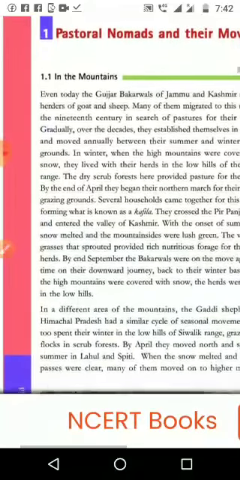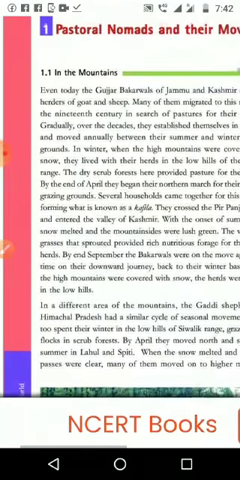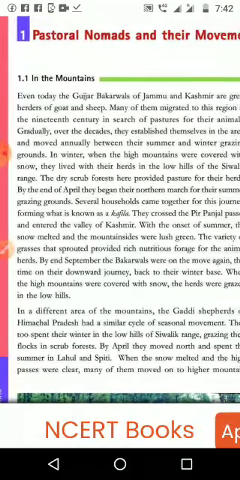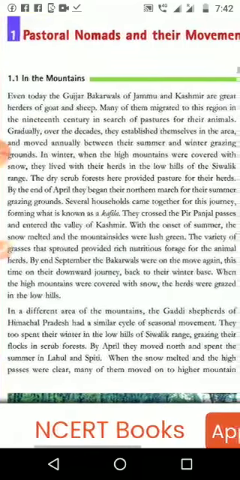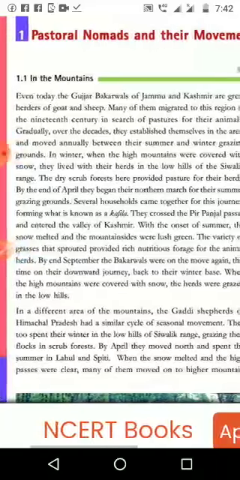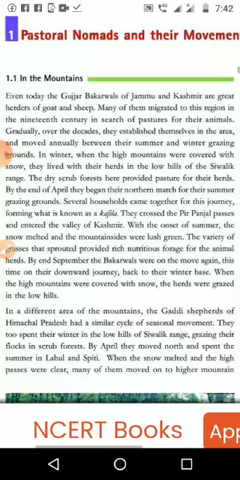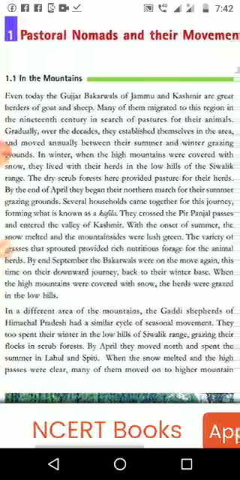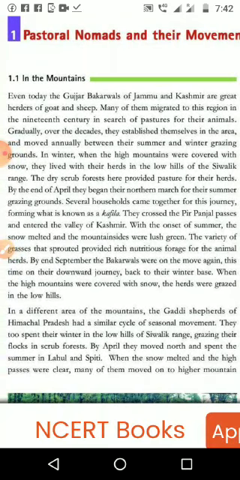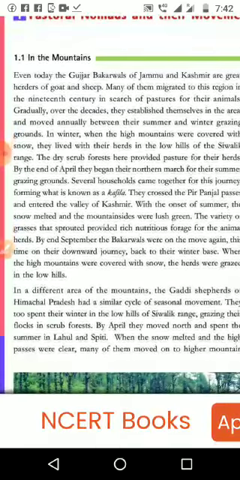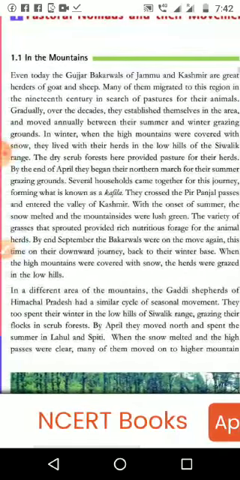First one, the mountains. Even today, the Gujar Bakarwals of Jammu and Kashmir are great herders of goat and sheep. Many of them migrated to the region in the 19th century in search of pastures for their animals. Gradually, over the decades, they established themselves in the area and moved annually between their summer and winter grazing grounds.